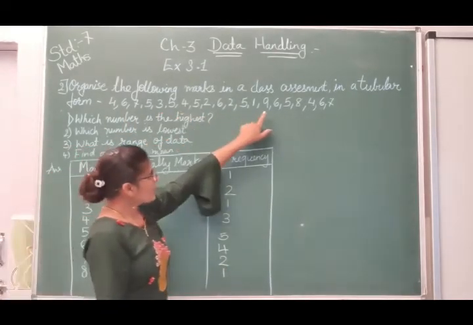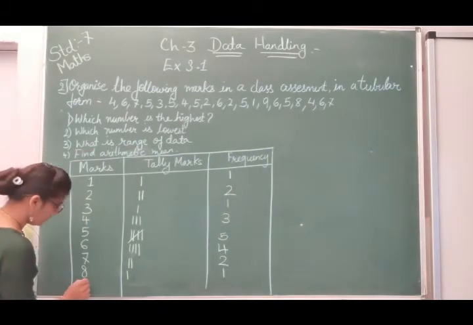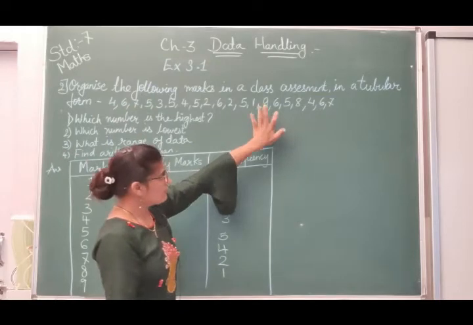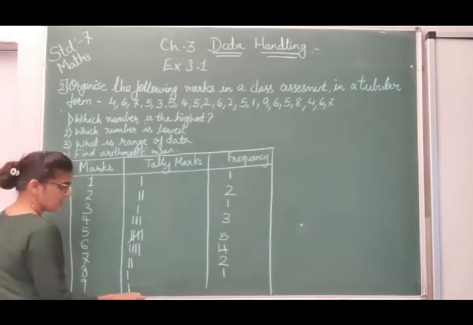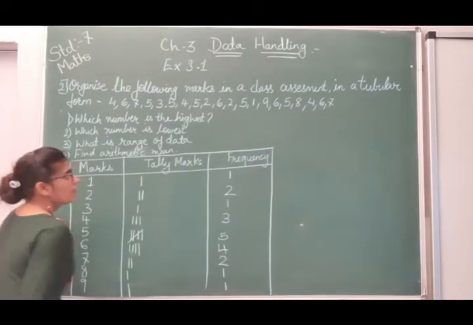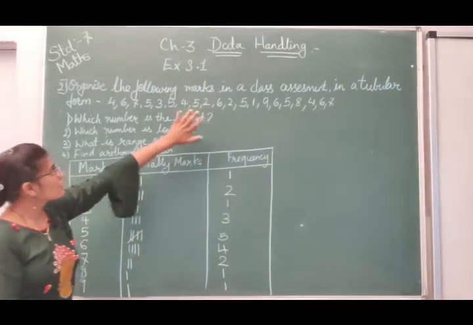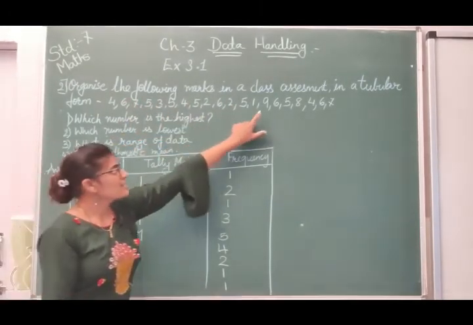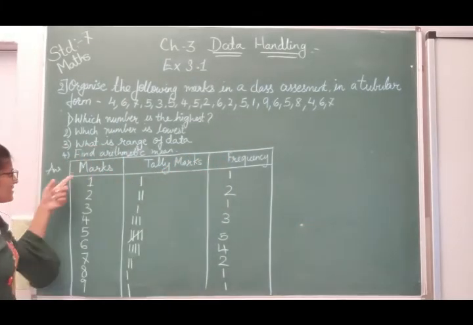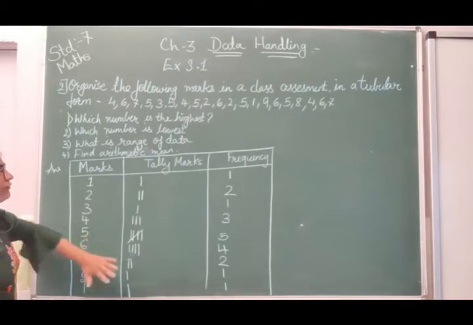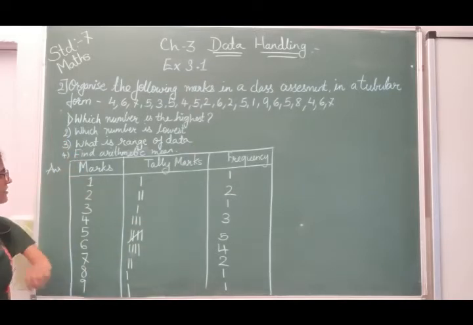Now at the last we have 9, so we will put 9. 9 is how many times? You can see it is only once, so 1 tally mark, and the frequency will also be 1. Now after 9, is there 10? No, 10 is not there, 11 is not there, so the largest is 9, so the marks are from 1 to 9. Now here in tabular form we have written these observations.